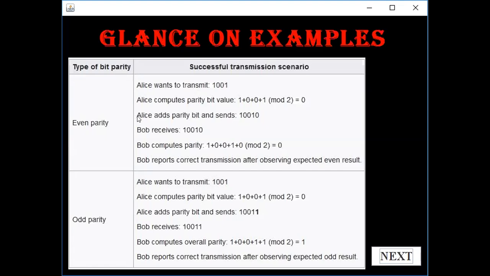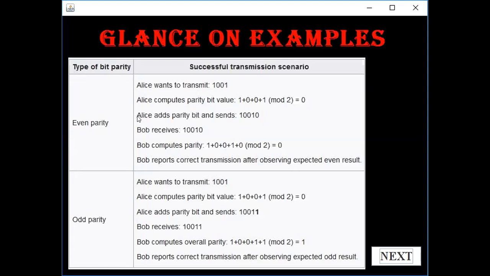Now at the receiver side, Bob receives the number as 10010. He computes the parity again and checks that this is even parity only. So he then removes the parity bit, that is the last 0, and receives the message of Alice, that is 1001. Similarly, in odd parity, Alice adds the parity bit as 1.